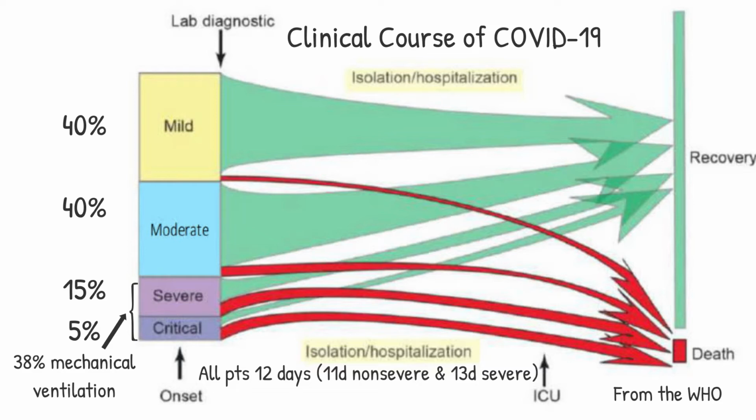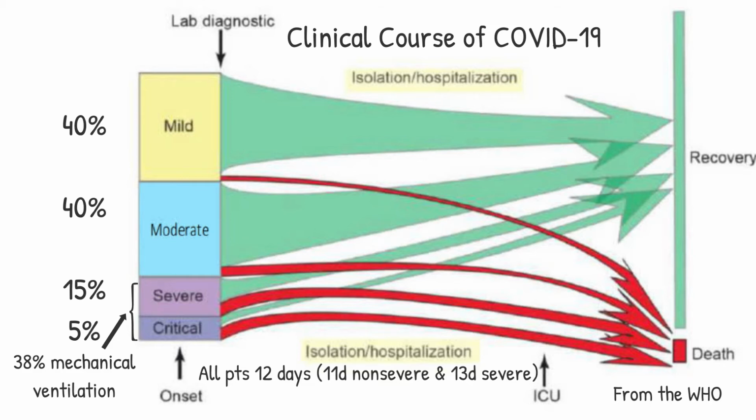Critically ill patients may develop septic shock with organ failure. This syndrome may be associated with high levels of cytokines, including interleukin-6, as seen in the case I presented, and is termed cytokine storm. The average duration of hospitalization was 12 days, 11 days for non-severe cases, and 13 days for severe cases. Mechanical ventilation was required in 38% of severe cases.